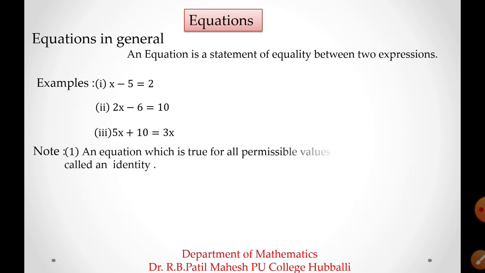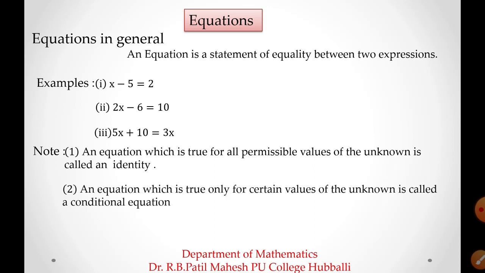Note, an equation which is true for all permissible values of the unknown is called an identity. Students, it means that if an equation is true for all permissible values, any values of the unknown, then it is called an identity. It is a standard identity.